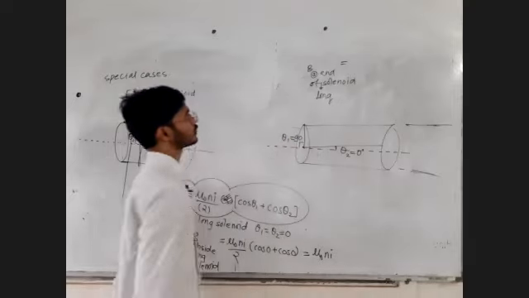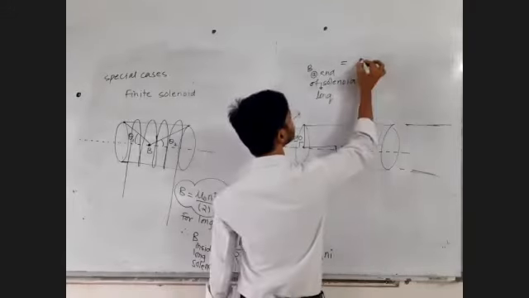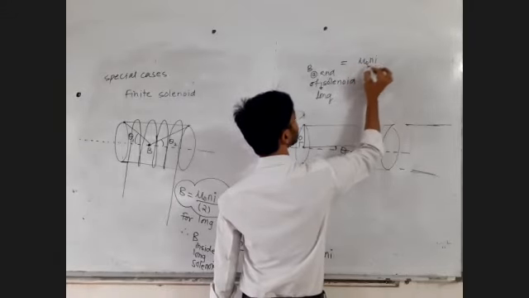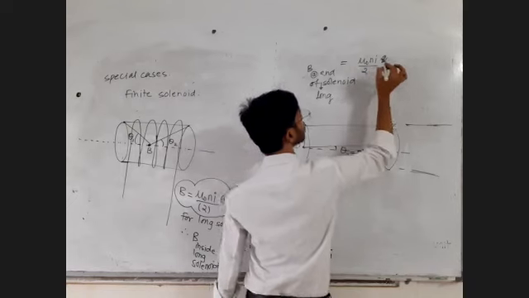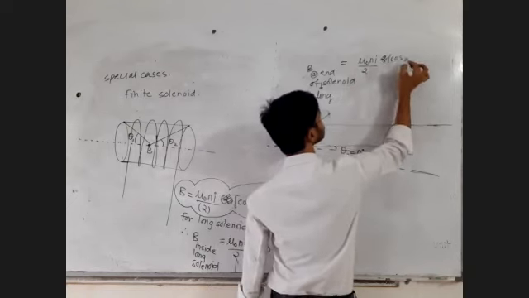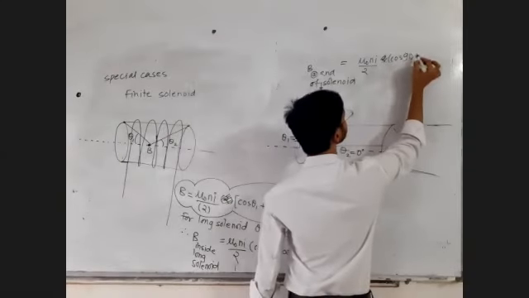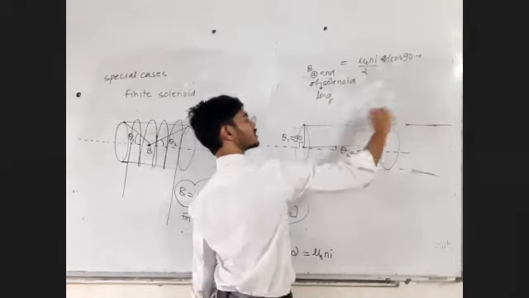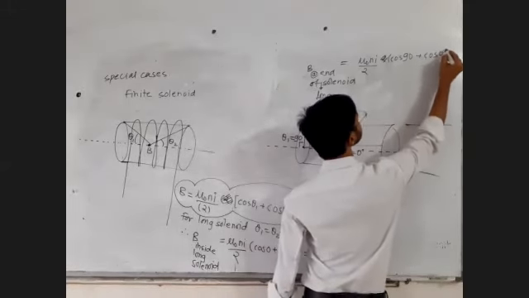In such a case, if you are asked the magnetic field at the end of the solenoid, then you will write mu 0 Ni into 2 upon 2. The 2s cancel, and then you will write cos theta 1 plus cos theta 2. Cos theta 1 is cos 90, and cos theta 2, the other side being at very long distance, is cos 0.